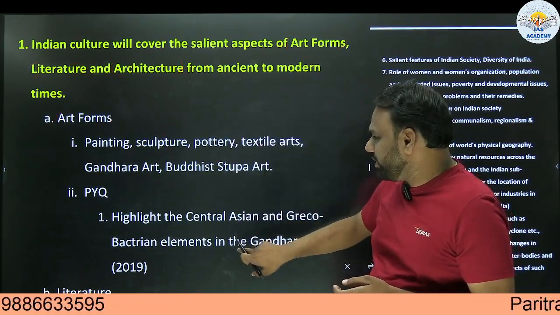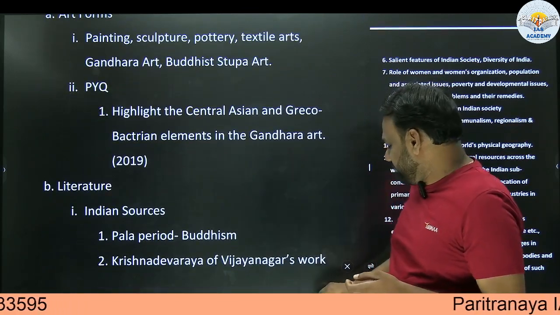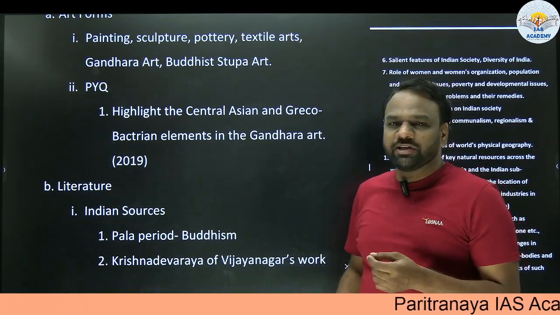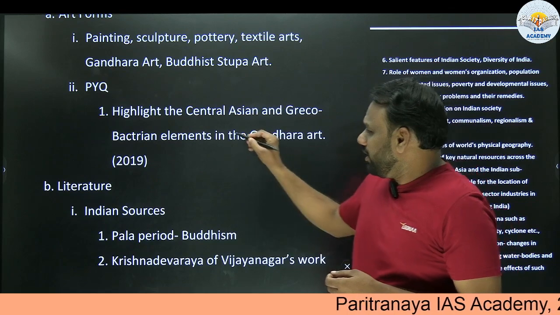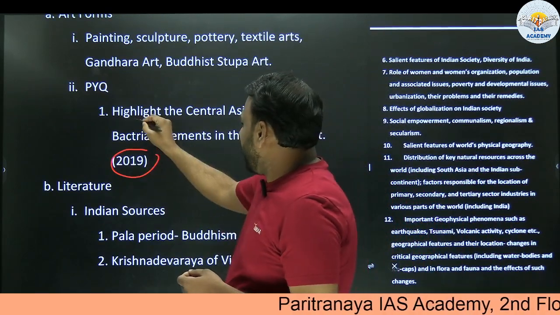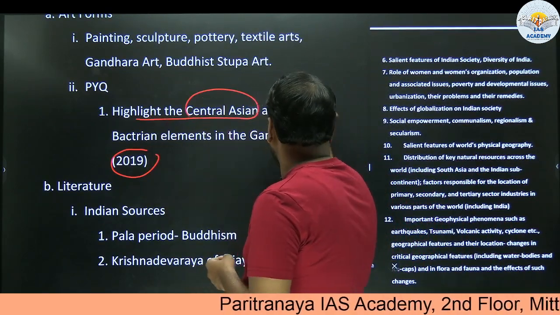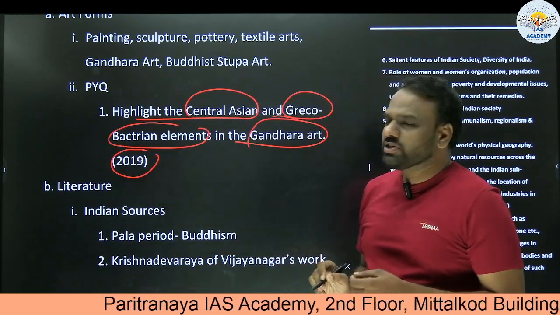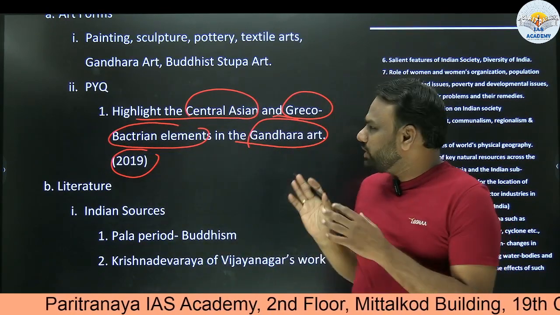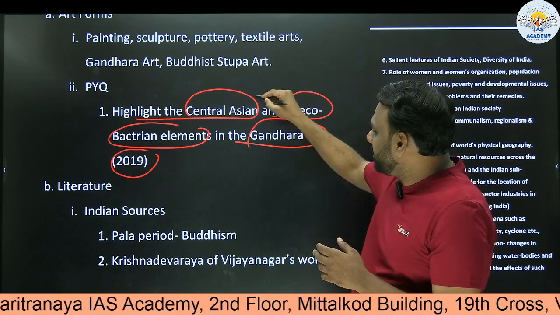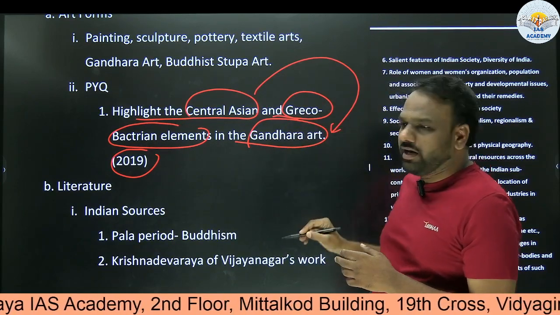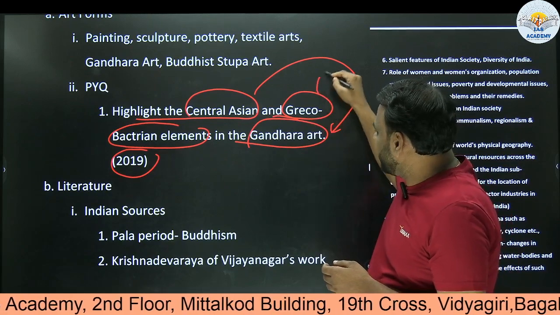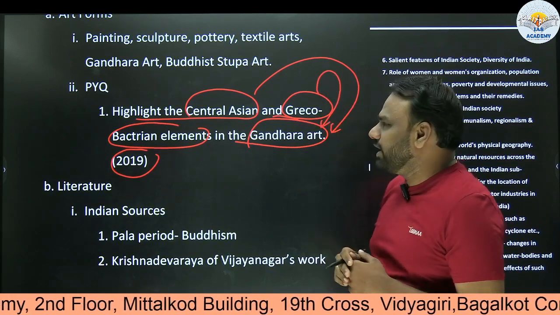This is the question of 2019, an actual UPSC Mains question which appeared in 2019: highlight the Central Asian and Greco-Bactrian elements in the Gandhara art. This is a question pertaining to art. They have asked what kind of influence Central Asia had on Gandhara art, and what kind of influence the Greco-Bactrian element has on Gandhara art.